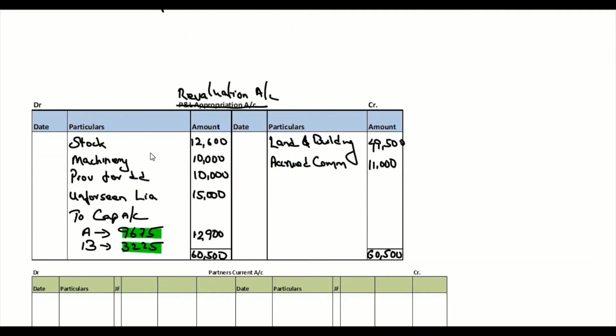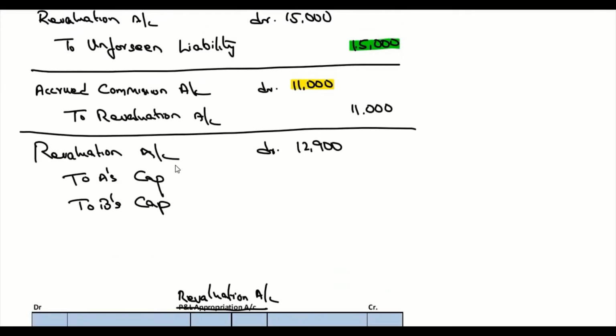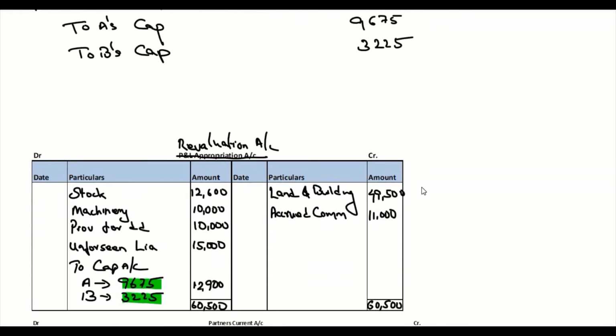It is 9675 and 3225. Okay, so the journal is completed and revaluation account is also completed.